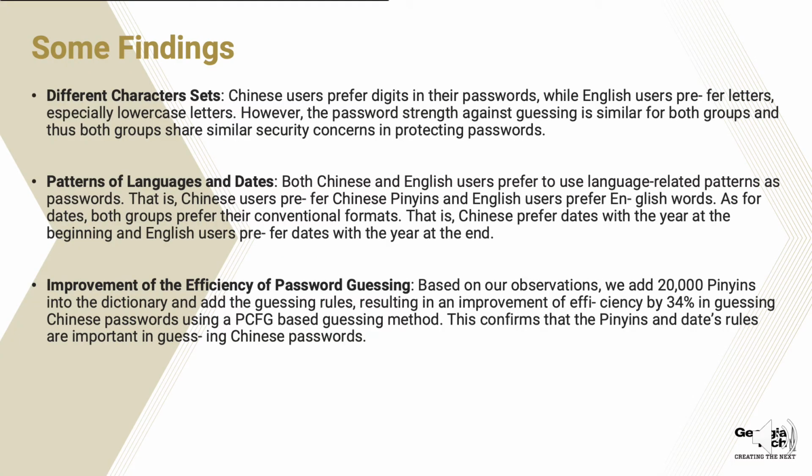So in summary, here are the conclusions of our findings. The first thing is that Chinese users and English users use different character sets.